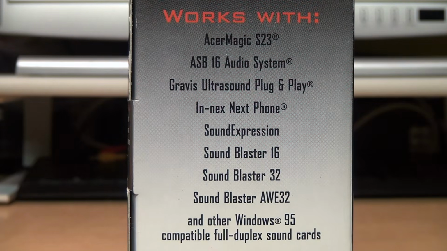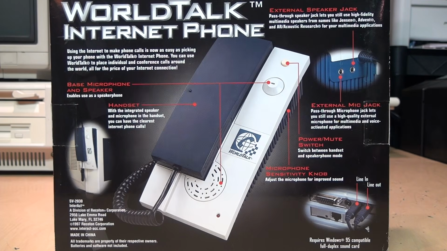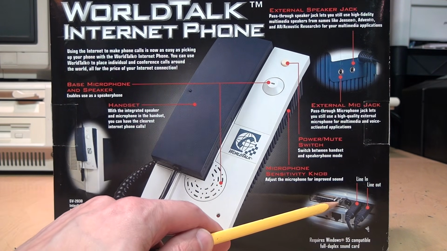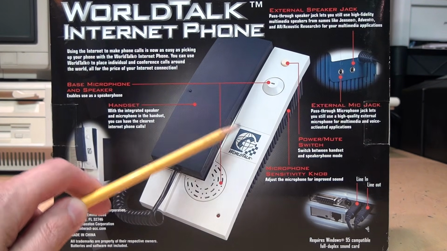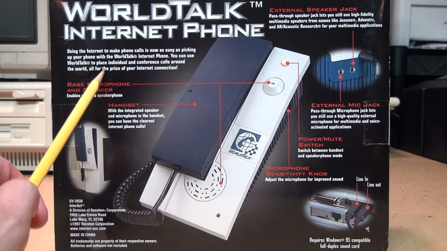And on the side it has a list of compatible sound cards, including the Sound Blaster 16, 32, and AWE 32. And on the other side is a list of compatible software, which I'm sure is all long obsolete and discontinued by now. And on the back is an unnecessarily long list of features, because if you haven't gotten the hint by now, this is really just a speakerphone that plugs into your sound card. As far as I can tell, it does not include any software, nor is there anything really special about it.